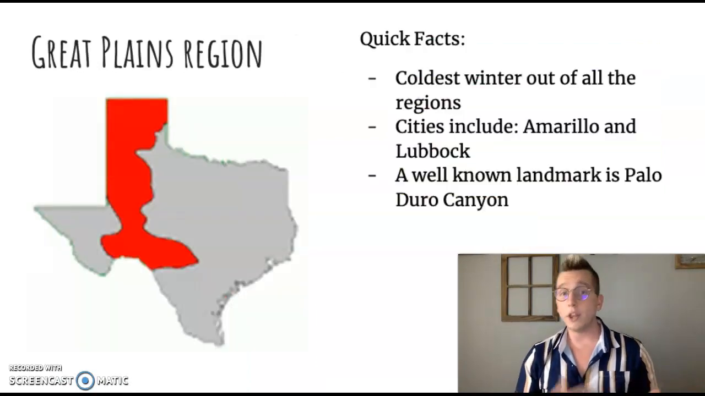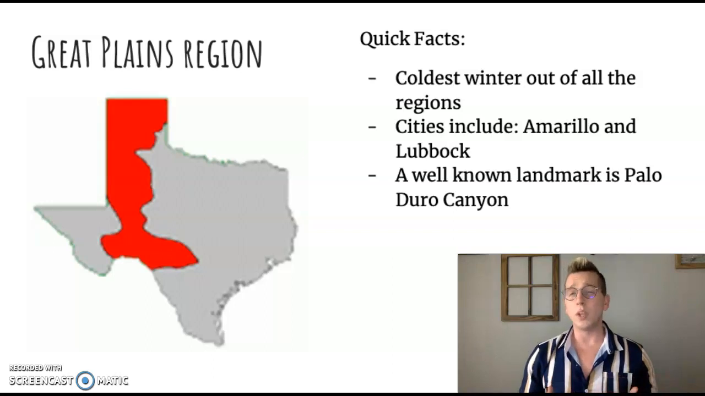Cool. So going into the Great Plains region, this is the coldest region out of them all. Up at the very top, it sometimes can get snow, which is very rare for Texas. The cities include Amarillo and Lubbock. A well-known landmark is Palo Duro Canyon, which we're going to talk a little bit more about next week.